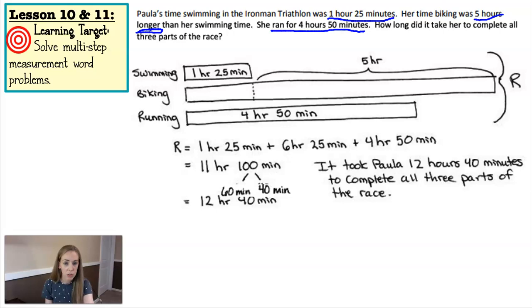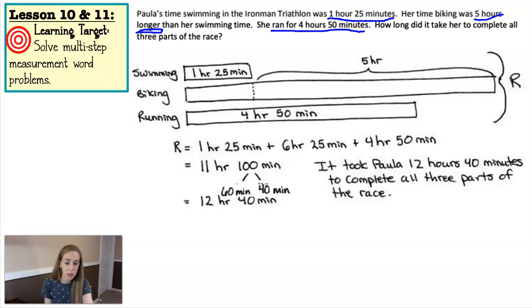Okay, so the way they decided to solve this was using tape diagrams. That's helpful if you want. You don't need to do that. It's just a good visual. But they organized it by writing swimming, biking, and running. Those are the 3 parts. They gave us her swim time. Okay, so that's just 1 hour and 25 minutes.